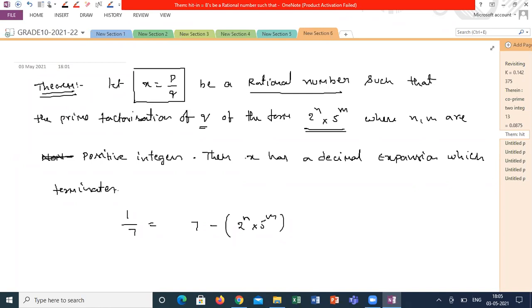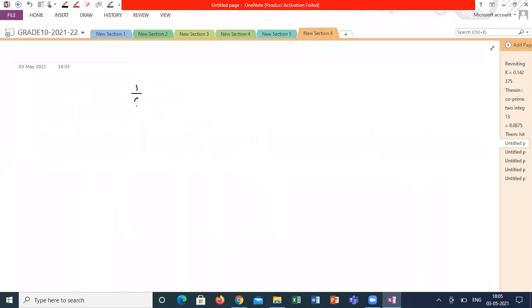Simple. If I am taking 1 by 8, 1 by 8 can be written as 1 by 2 power 3. So the denominator is a prime factorization of 2 power n, where n is equal to 3. So it is terminating.